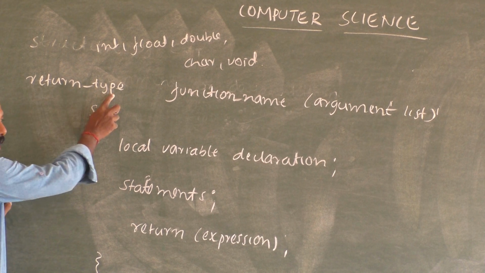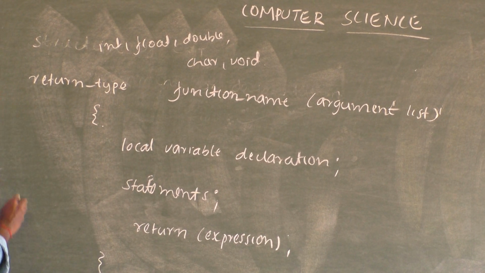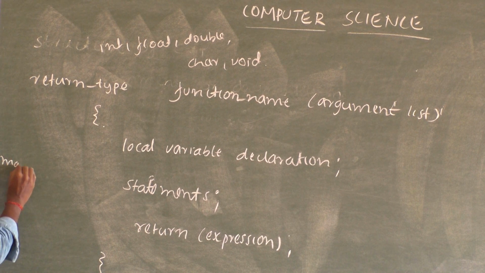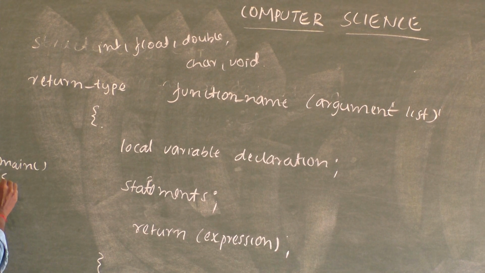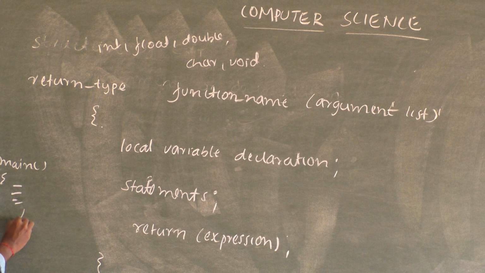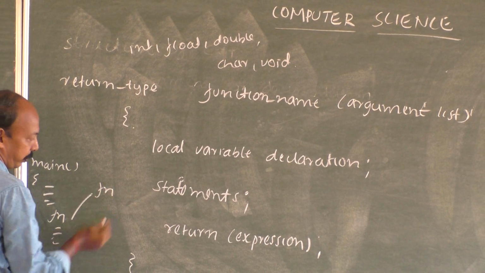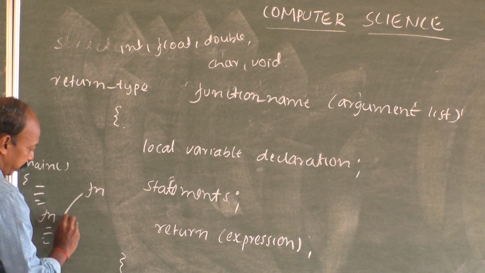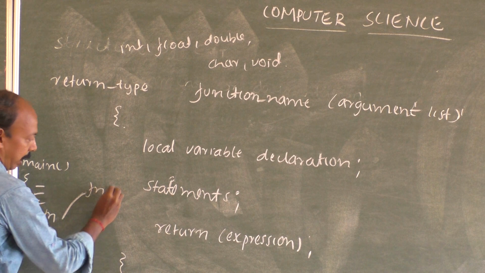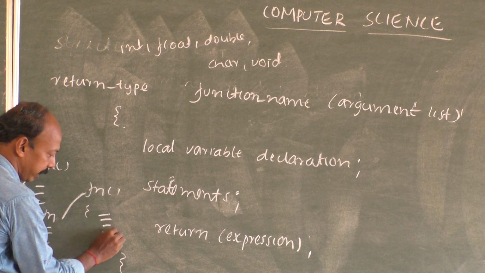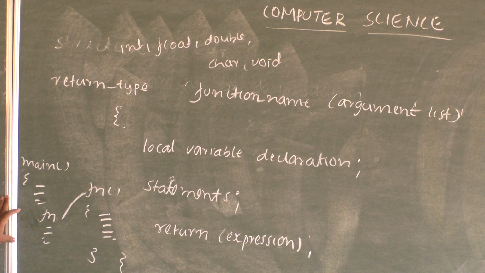So the return type specifier. Somewhere in the main we will call a function. From the main, control will be transferred to this particular function and the statements in the function will get executed.